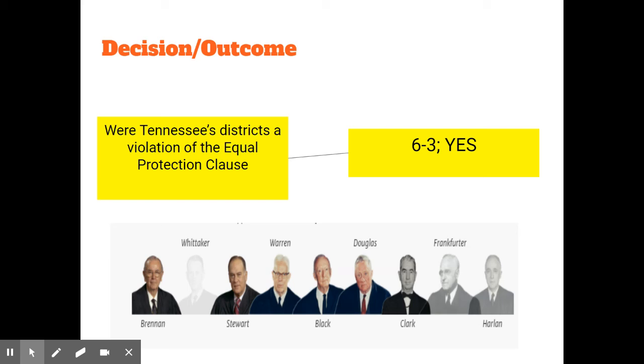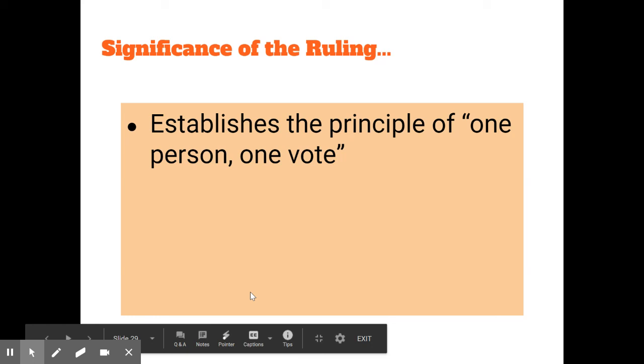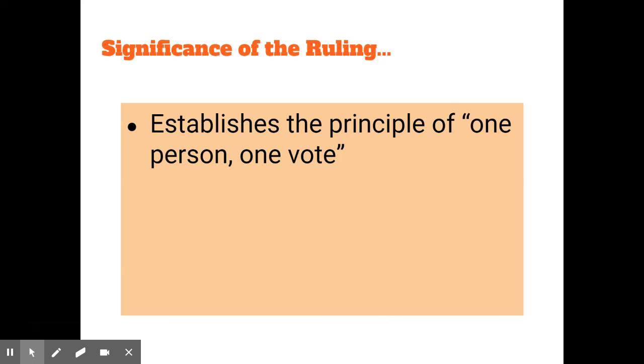And the significance of this ruling is as follows, and this is what you're most likely to see on the AP test, this phrase. It establishes the principle of one person, one vote. That's most likely what you would see on the AP test: which of the following cases established the principle of one person, one vote? It's Baker v. Carr.